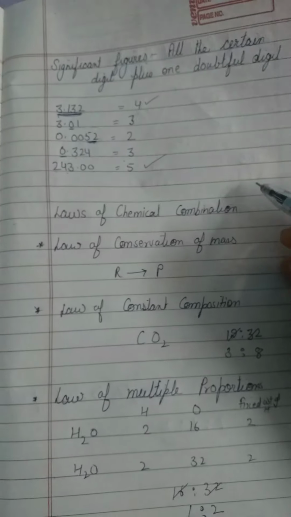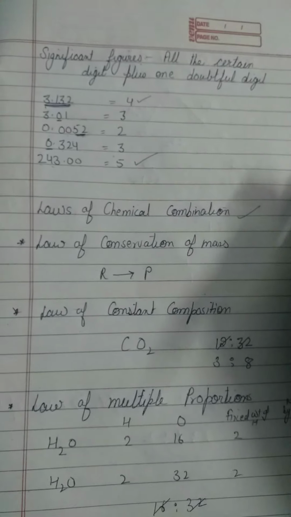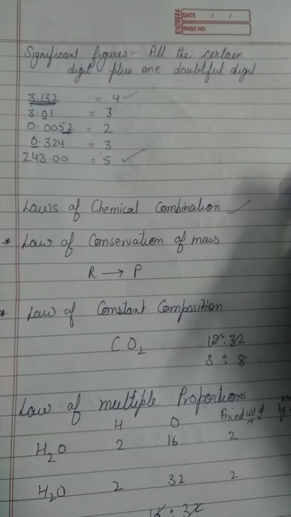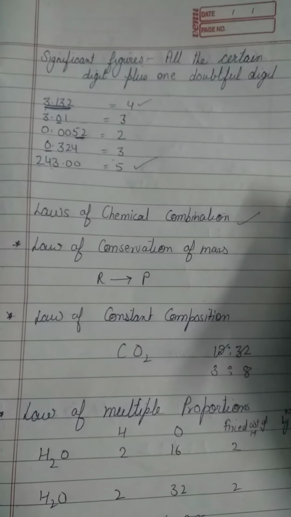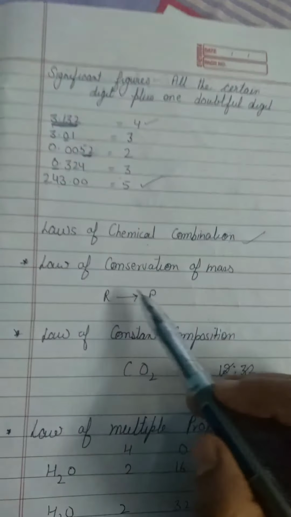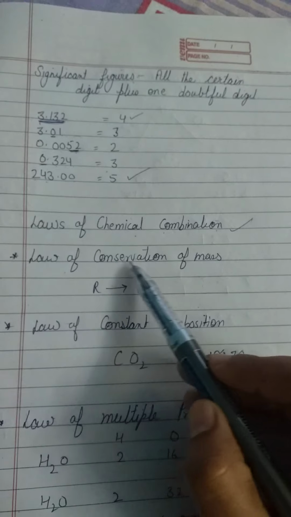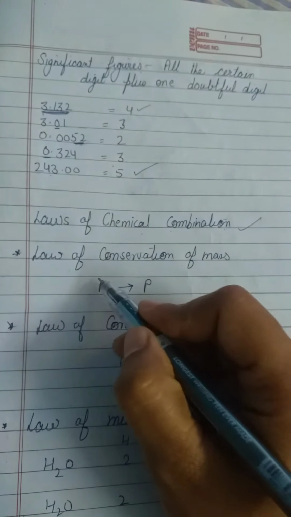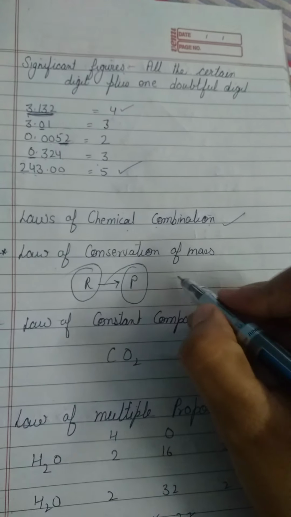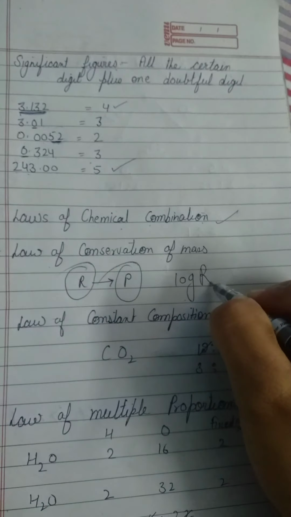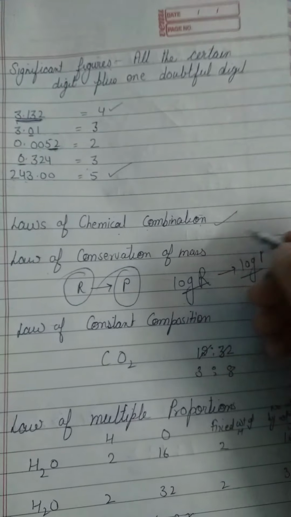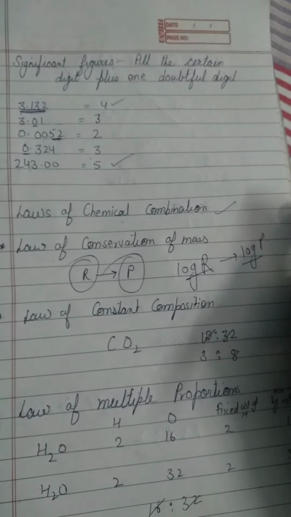After that we have laws of chemical combination, because our elements combine to form compounds. Now why do these elements combine? So we have certain laws that are known as laws of chemical combination. The first law we have is the law of conservation of mass. According to this law, the mass of the reactant must be equal to the mass of the product. If you have 10 gram reactant, then the product must be 10 gram, right?